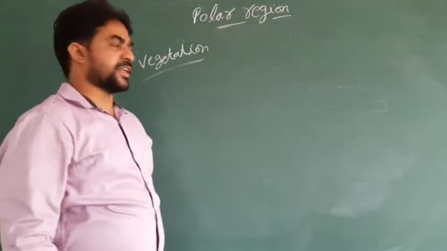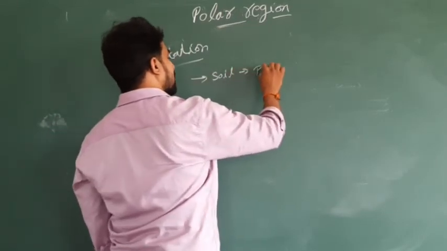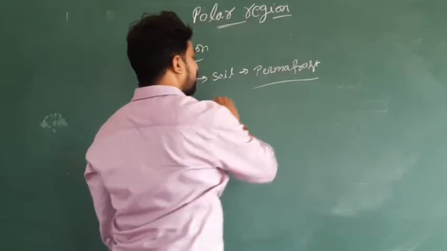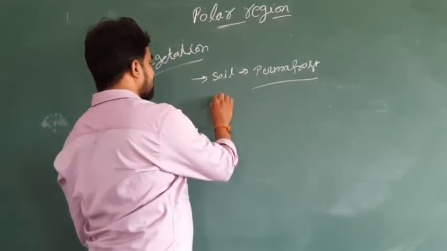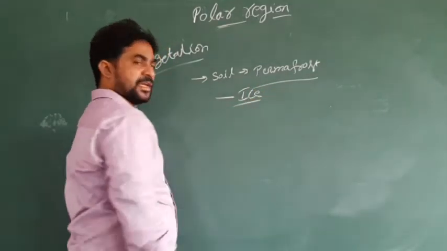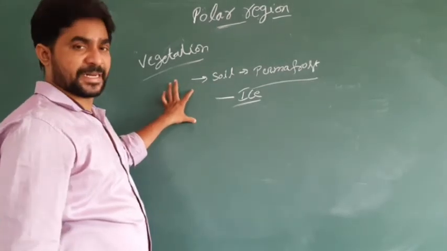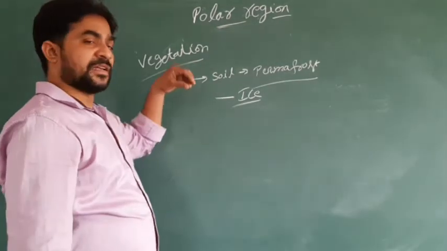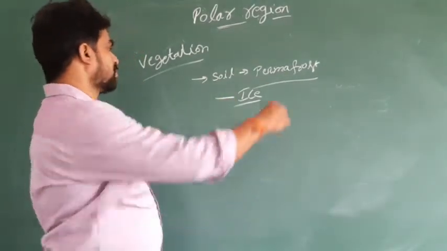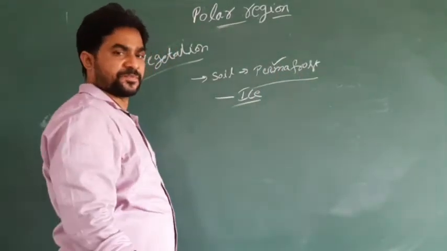So vegetation here is different, the soil is different. The soil is called permafrost. Permafrost means the soil in the polar region is covered with thick ice, and this thick ice cannot give a chance for growing plants. First of all, the roots cannot percolate into the ice. That is the first problem. So the soil in the polar region is called permafrost.